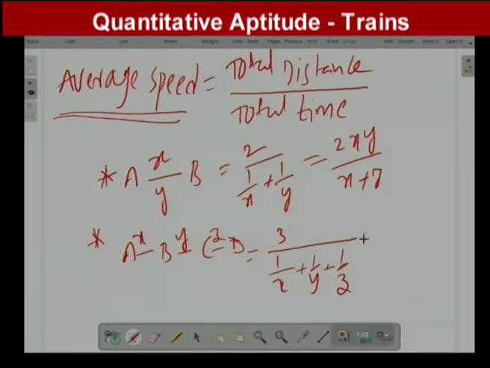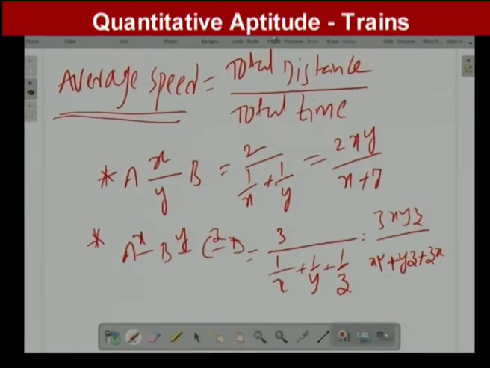If you simplify this, we can write 3xyz by (xy plus yz plus zx). This is one important formula. So for two equal distances, 2xy by x plus y; for three equal distances, 3xyz by xy plus yz plus zx.